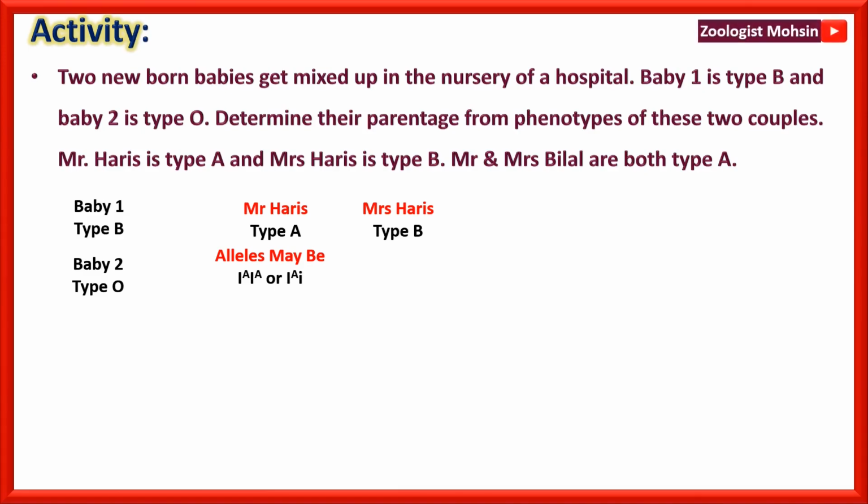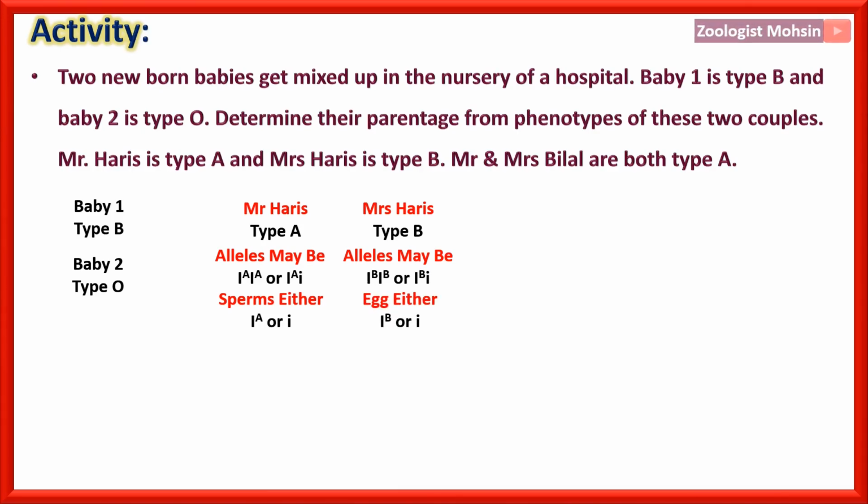Mr. Harris is type A, and Mrs. Harris is type B, but how they have those types we don't know. So the allele combination in type A may be IAIA or IAi. Similarly, Mrs. Harris may have IBIB or IBi. Now the sperms of Mr. Harris will be most probably either IA or i, and the egg will be IB or i. So the offspring may be IAIB, IAi, IBi, ii. So the blood groups of the probable offspring of this couple will be AB, A, B, O, all four types.